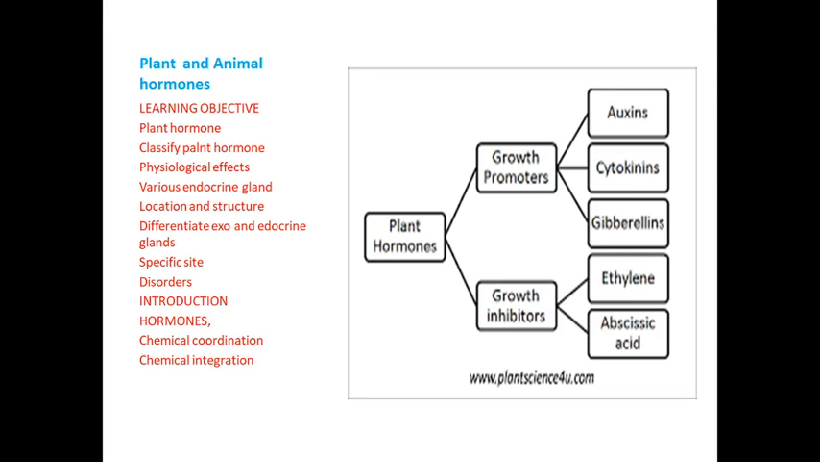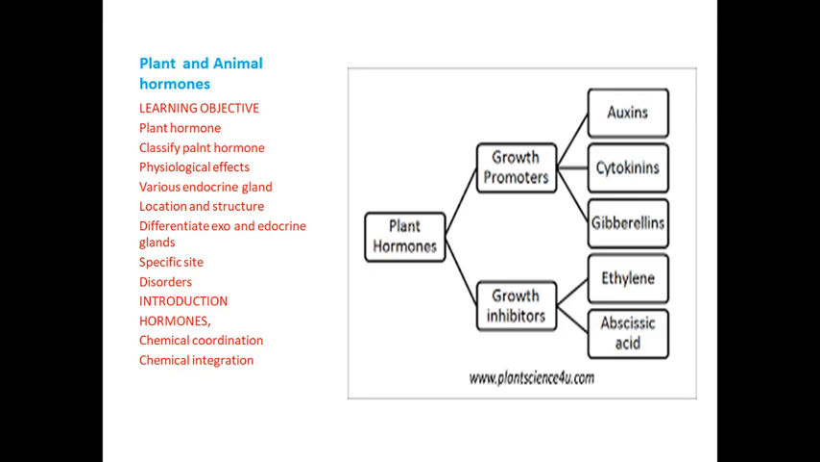Okay, first we enter into the plant hormones. You see the flow chart, the plant hormones classified into two types, mainly the five types of plant hormones: auxin, cytokinin, gibberellin, ethylene, and abscisic acid. Among the five, the first three belong to the growth promoters.